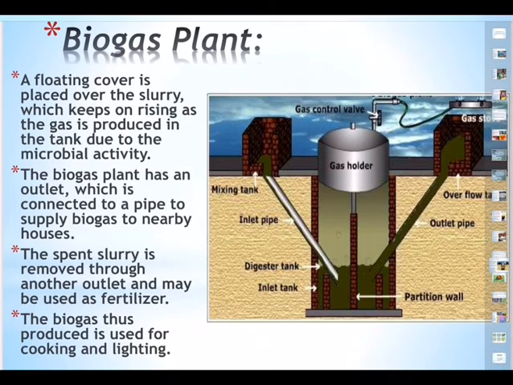So what is it that you have to do? First one, draw the diagram, label it, and understand the significance of each label that you are doing. And second, see if you can construct a small version of it in your own home and help your parents to reduce the cost of purchasing LPG.